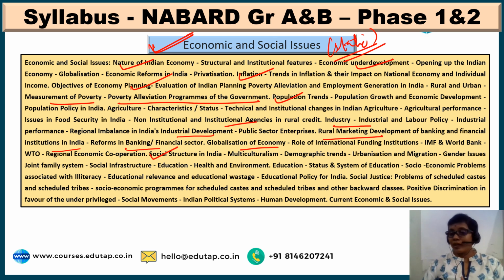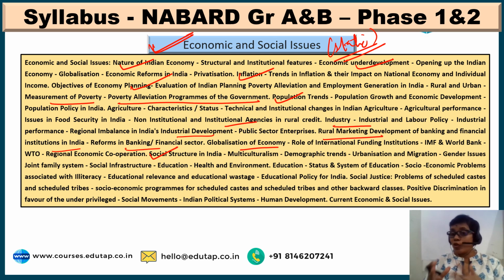Now moving on to the social structure, like what multiculturalism is, demographic trends, what urbanization and migration are, what the gender issues are, what exactly a joint family system is, what the social infrastructure of India is, like education, health, environment, what the various socio-economic problems associated with illiteracy are, and moving on to educational relevance, educational wastage, etc. And the current affairs part, educational policy, what it is for India.